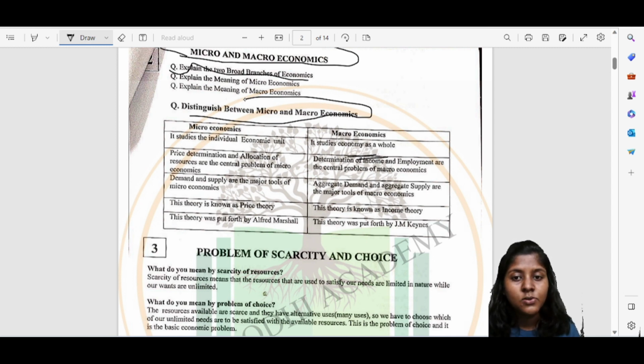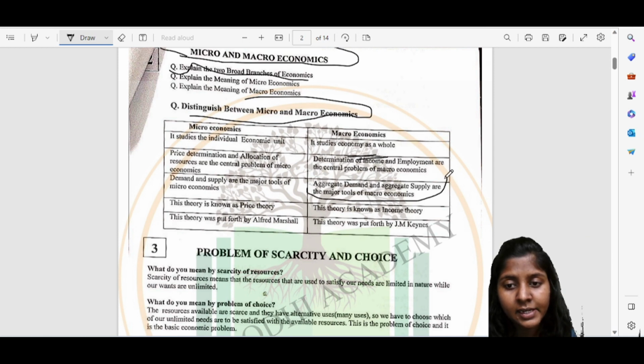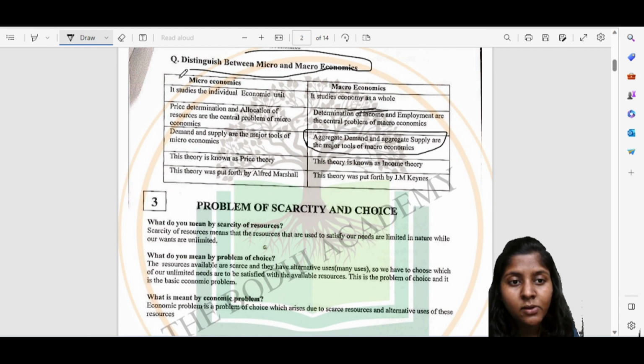Determination of income and employment are the central problems of macroeconomics. In microeconomics, demand and supply are the major tools, and in macroeconomics, aggregate demand and aggregate supply are the major tools. Microeconomics theory is also called price theory, and macroeconomics theory is called income theory.